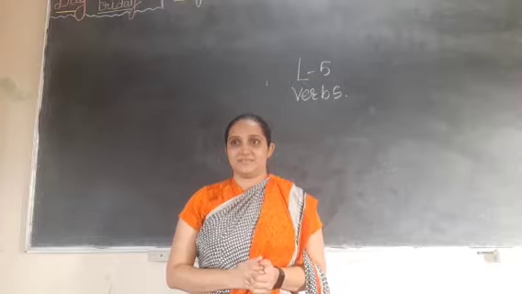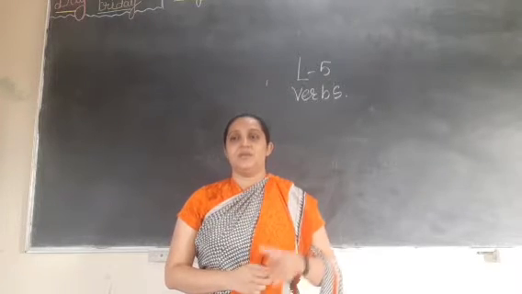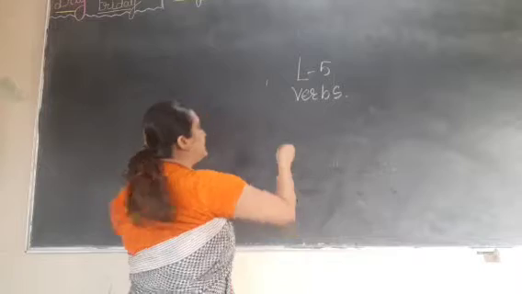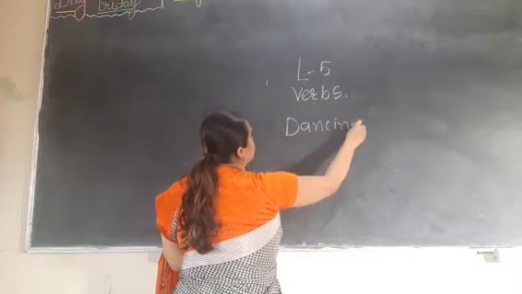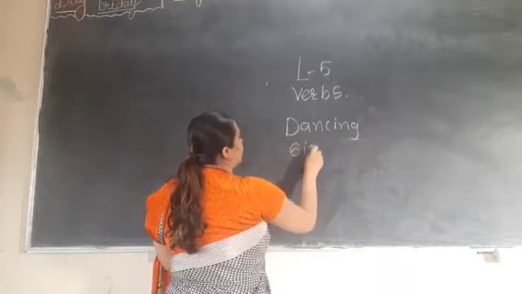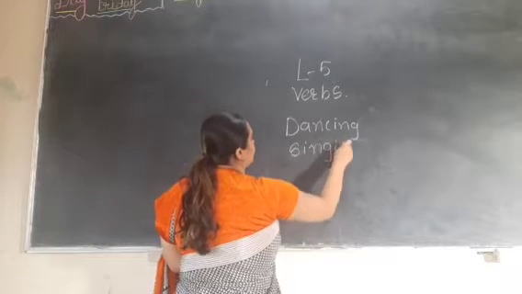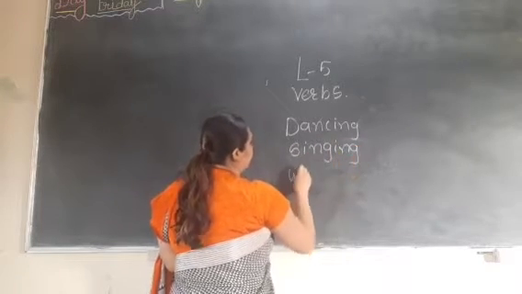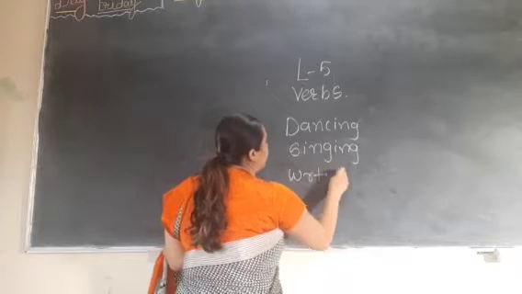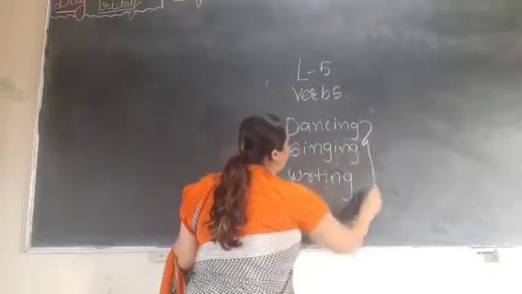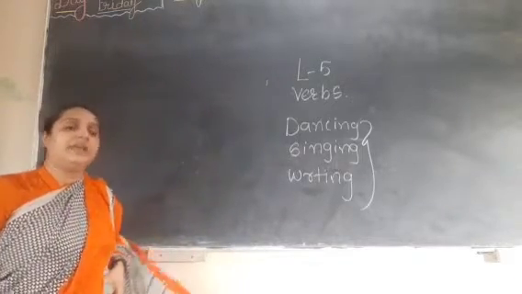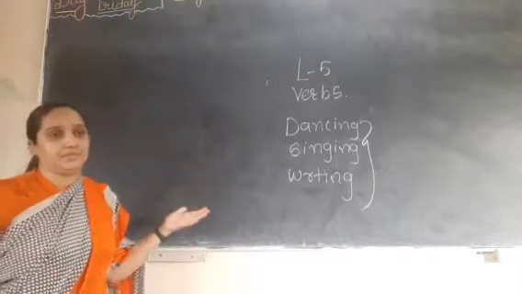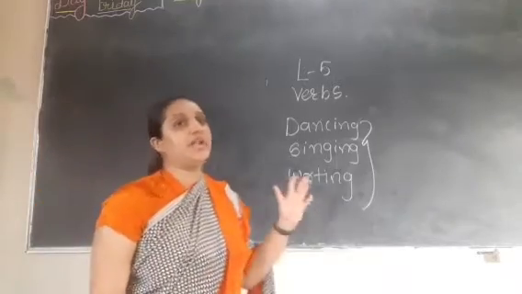For example, if I am sitting, that is also a verb. Like dancing, singing, playing, writing, reading, and so on. In short, the actions are known as verbs. Right? Verbs are of many types. Yes or no? Yes. Verbs are of many types.